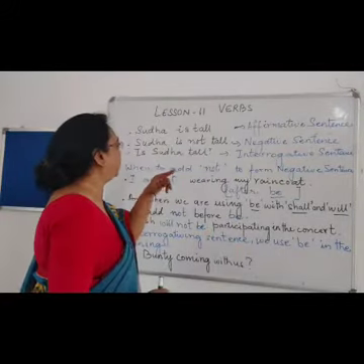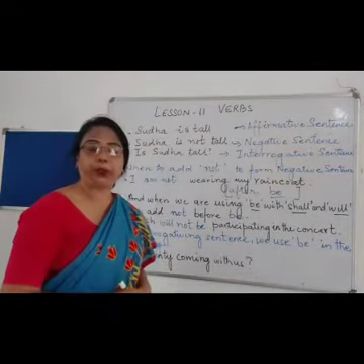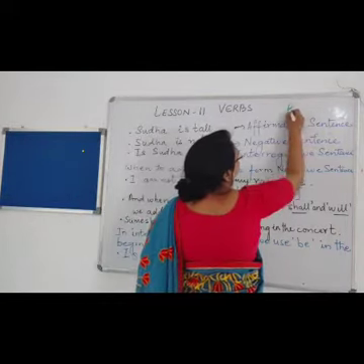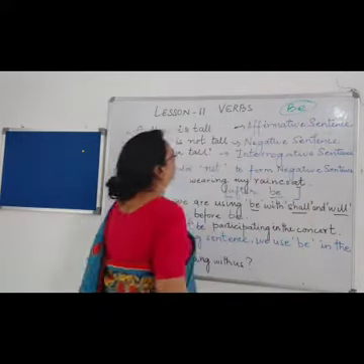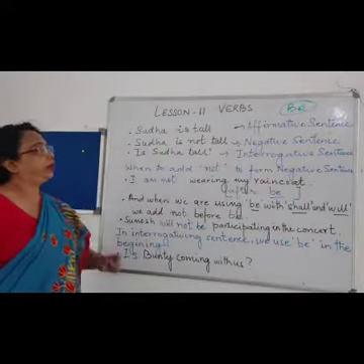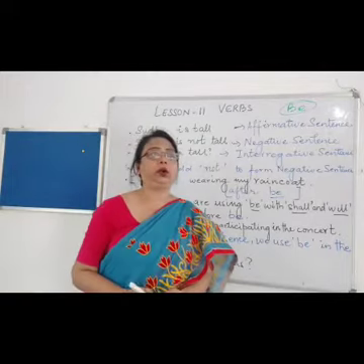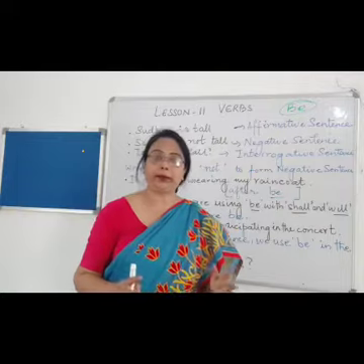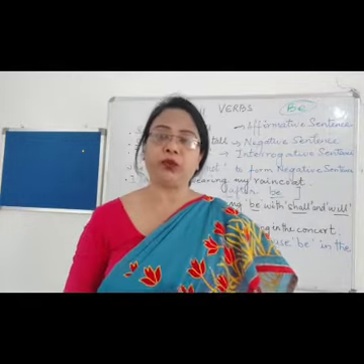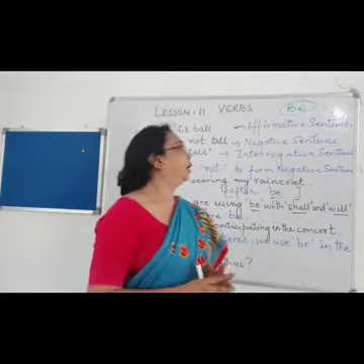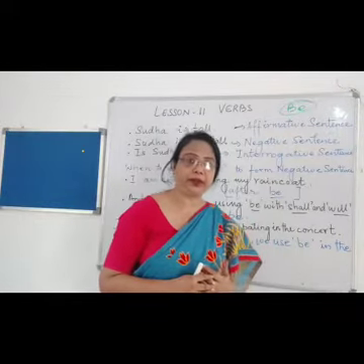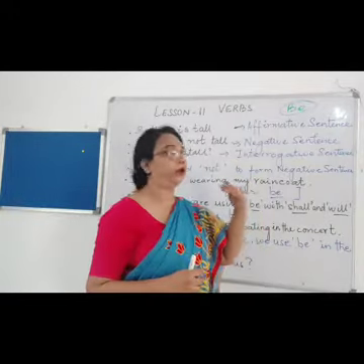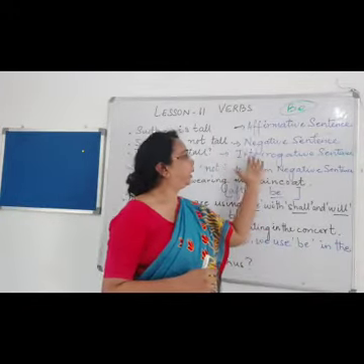Now let us see when to use the be form of verb. Generally, when we are talking, we talk in sentences. We know what a sentence is: a group of words which make sense. Now there are different kinds of sentences. First is affirmative or declarative, then negative and interrogative.